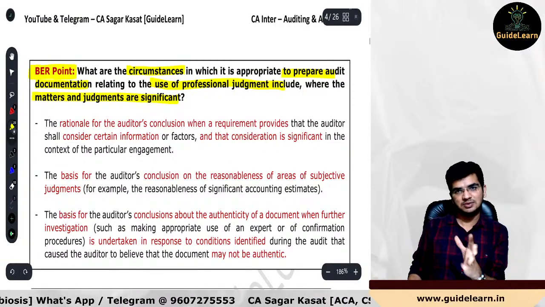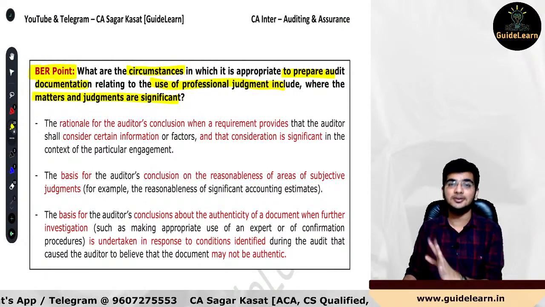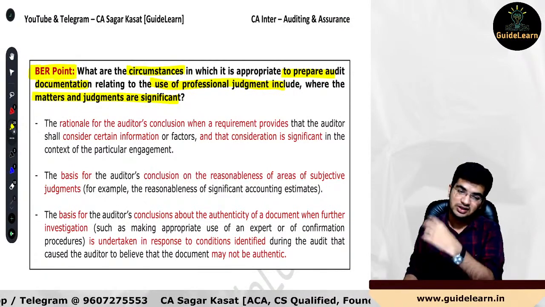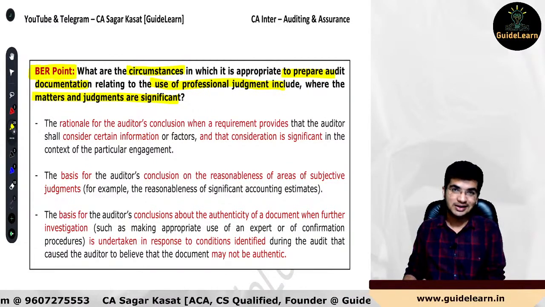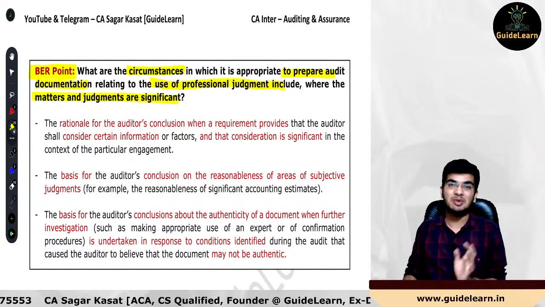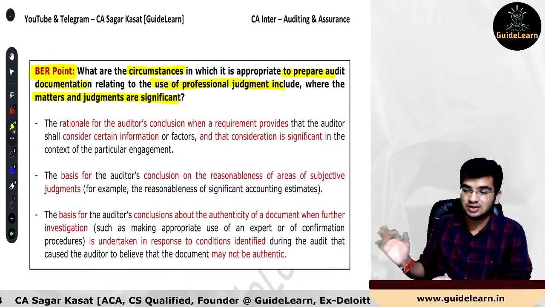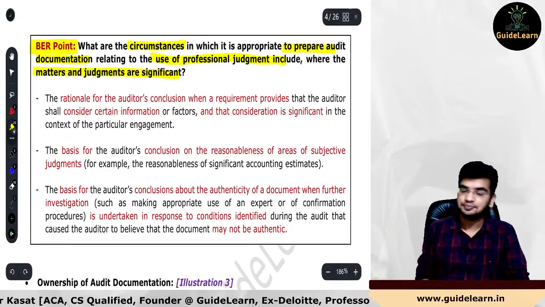So the matters and judgments are significant matters and significant judgments, and you are using professional judgment. So how will you prepare that audit documentation, and what are the circumstances which will require the preparation of audit documentation for the significant matters and significant judgments? That is what the question is.